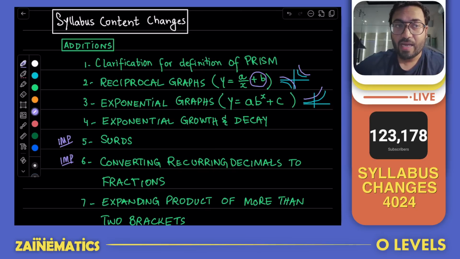They have added conversion of recurring decimals to fractions and backwards in our syllabus, and it's a very important idea. It used to be in IGCSE. They have brought it to O-levels as well, and it's a very easy working, by the way. It's not at all a complicated thing to do. You must watch a lot of examples before you go and sit in your exam, and be careful, it will be tested in June 2025.